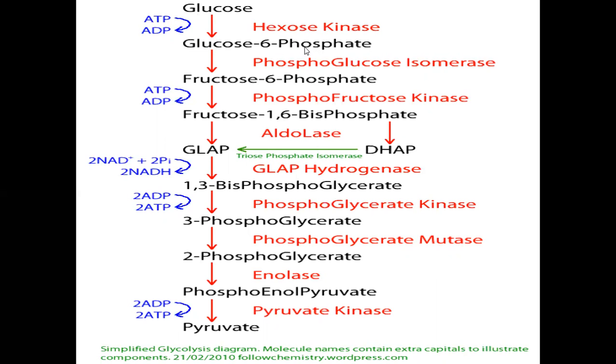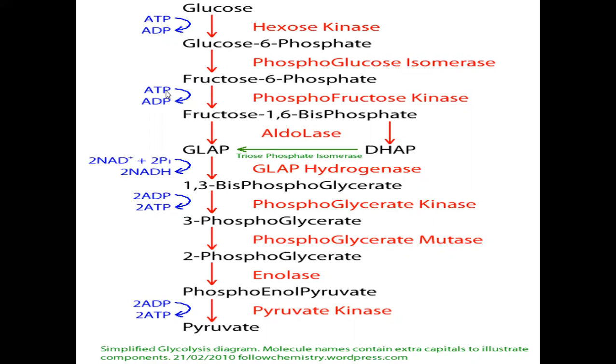Again, the glucose 6-phosphate converts into fructose 6-phosphate in the presence of the phosphoglucose isomerase enzyme.